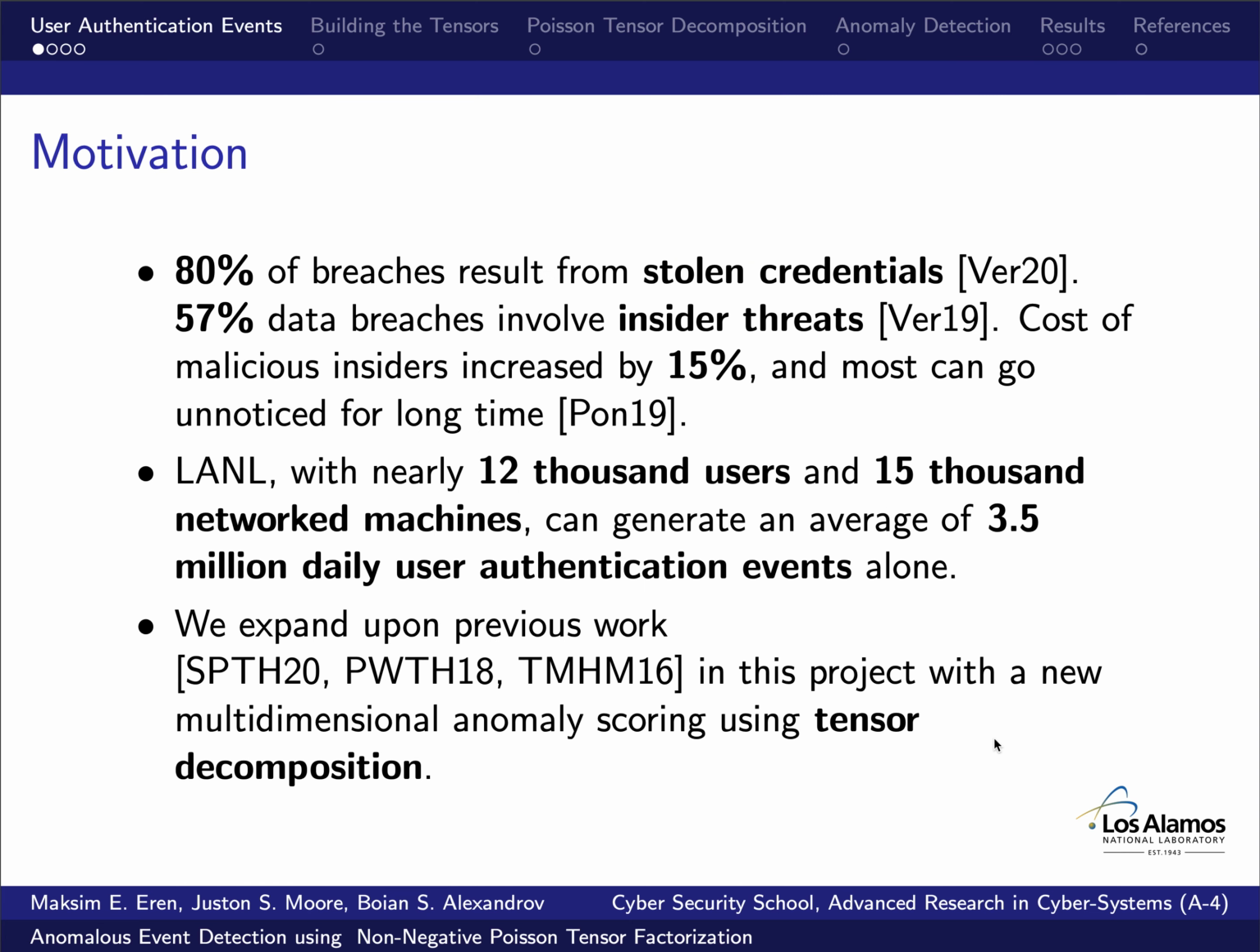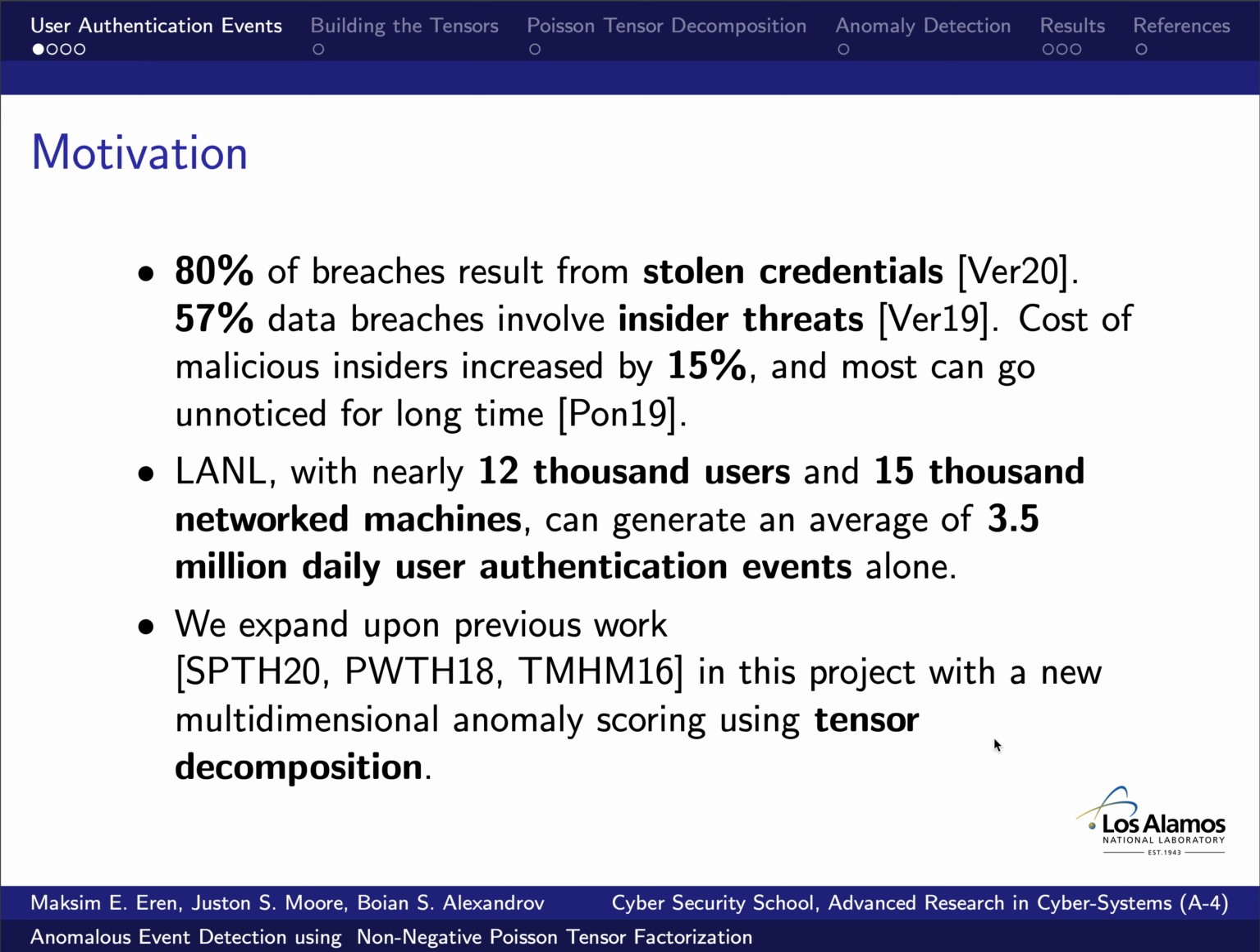Malicious users such as compromised accounts or insider threats continue to be a big problem for organizations. 80% of breaches result from stolen credentials, and 57% of data breaches involve insider threats. The cost of a malicious insider increased by 15% in recent years, and most can go unnoticed for a long time, according to the reports. We can exploit the large-scale collection of user authentication data to detect anomalies by training a model of known user behaviors and detecting the ones that deviate from the norm.